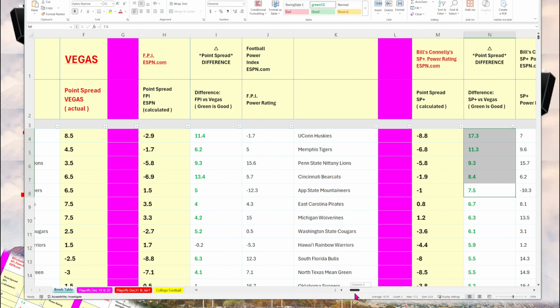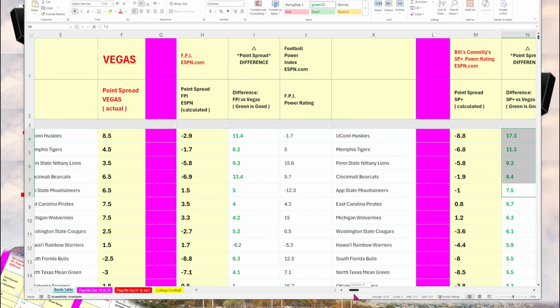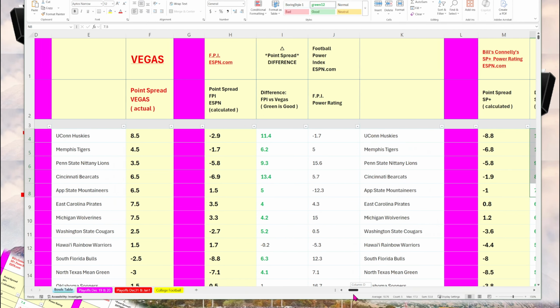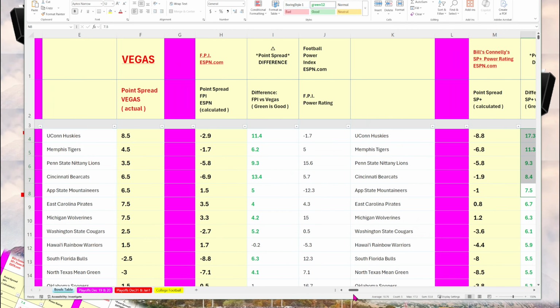So how do we interpret this? Let's say you have Vegas, their point spread is 8.5. You say, okay, I'm going to bet UConn plus 8.5.